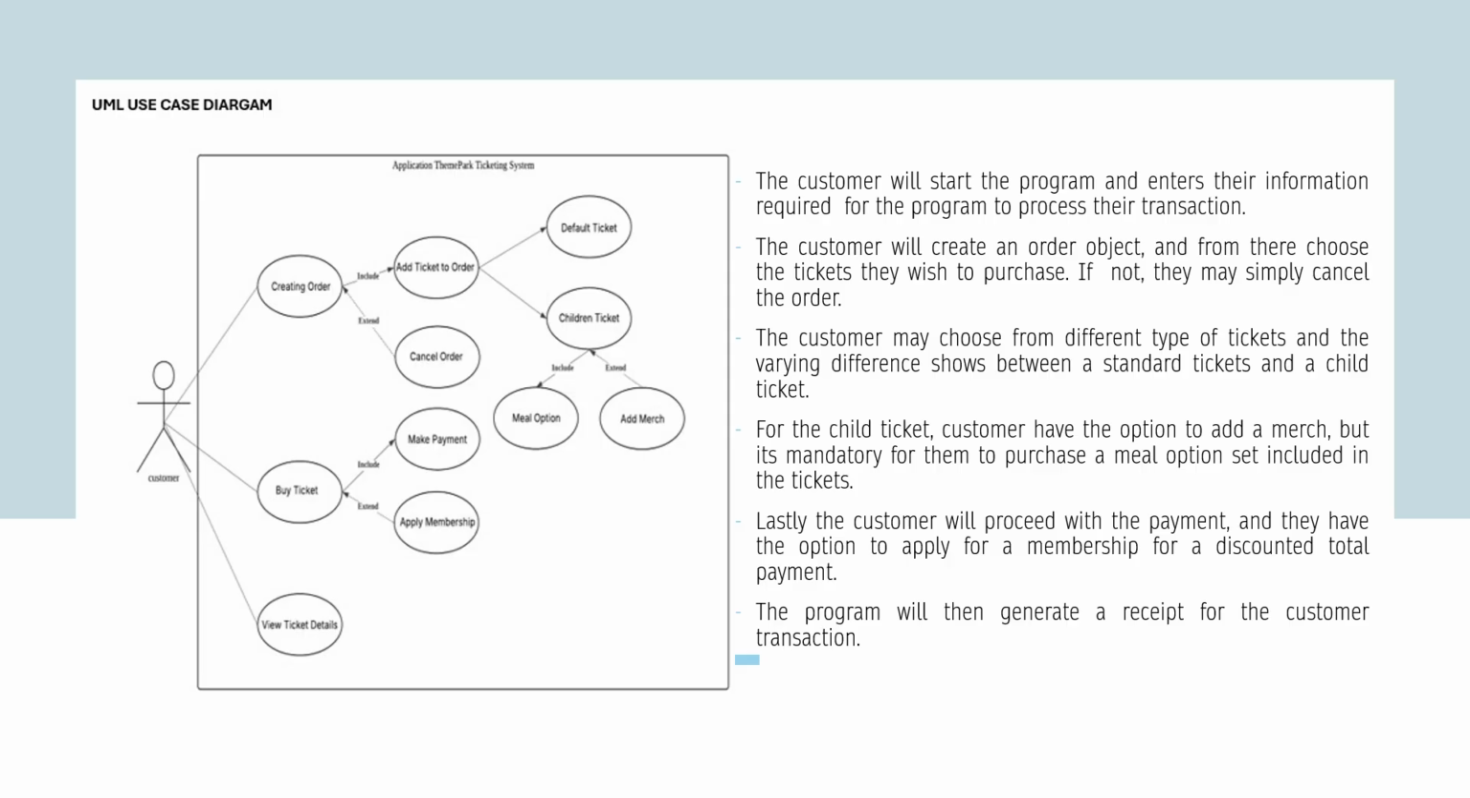The customer can choose from different types of tickets, but the vast difference is shown between the standard ticket and the child ticket. For the child ticket, the customer has the option to add merch, but it's mandatory for them to purchase a meal option that is included in the ticket. Lastly, the customer will proceed with the payment and they have the option to apply for a membership. The program will then generate a receipt for the customer to view.